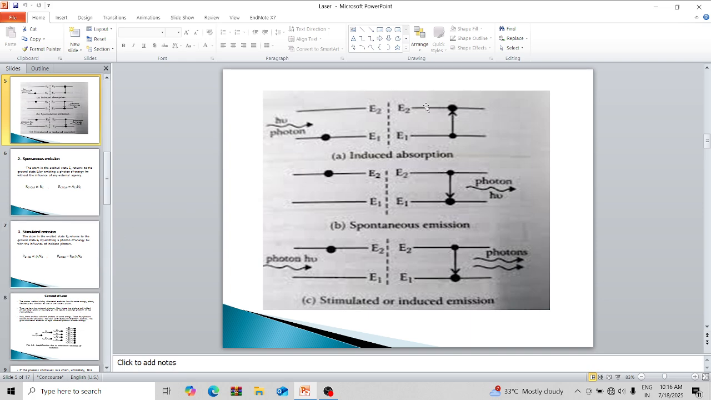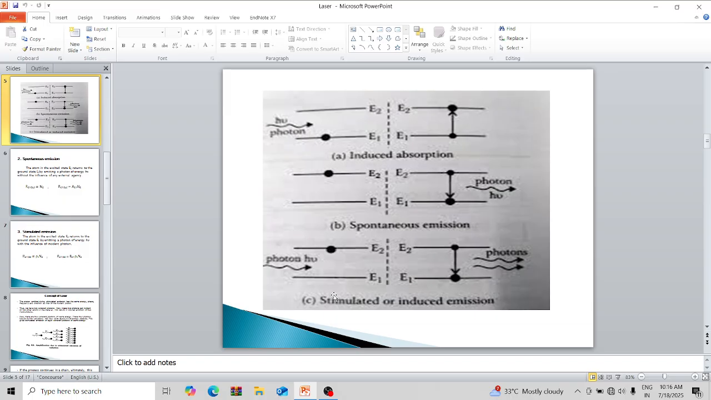These are all the images of three different processes. First one is induced absorption. In the induced absorption, atom in the lower energy level absorbs the incident light photon of energy h nu and goes to the higher energy state. This process is called induced absorption. The second one is spontaneous emission. In the spontaneous emission, atom in the higher energy state returns to the lower energy level spontaneously by emitting a light photon of energy h nu. This process is called spontaneous emission.